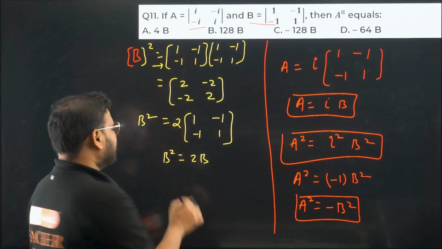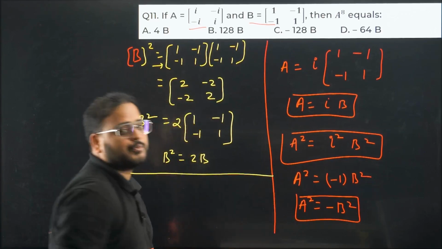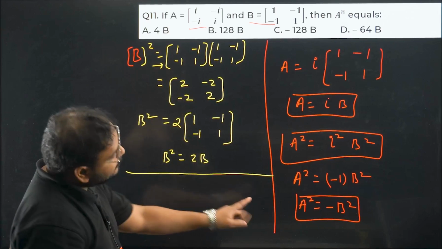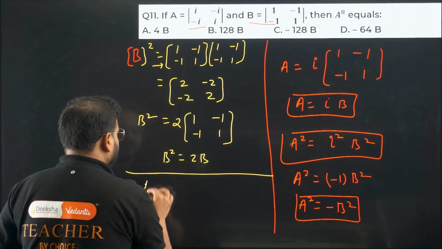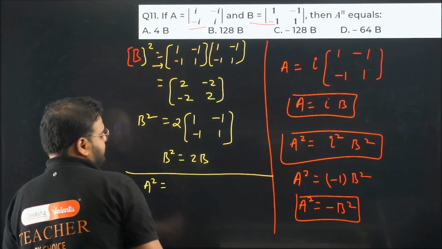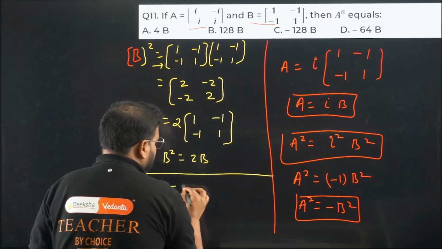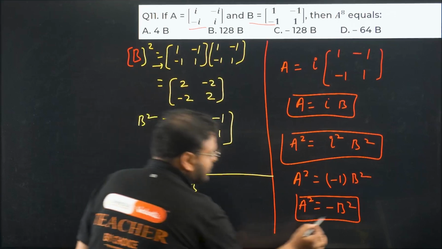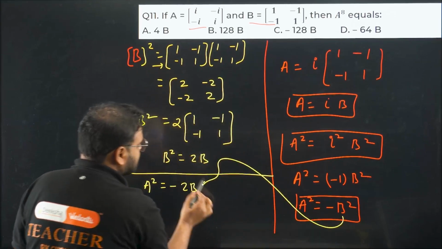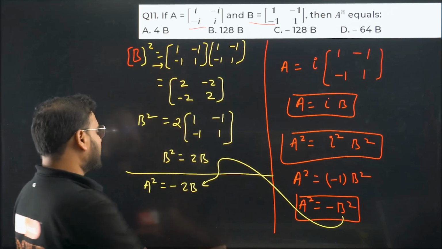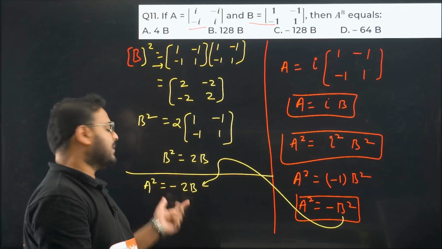Isn't that makes our life easier? How, sir? I'll show you. B square equals to 2B. I have A square equals to now minus B. How come, sir? Using this to this, that journey. B square becomes 2B, so A square becomes minus 2B.